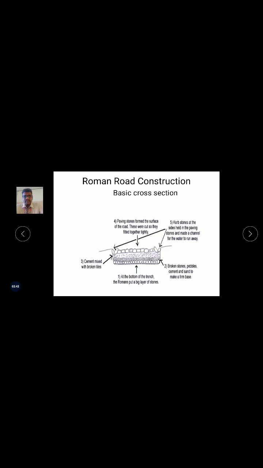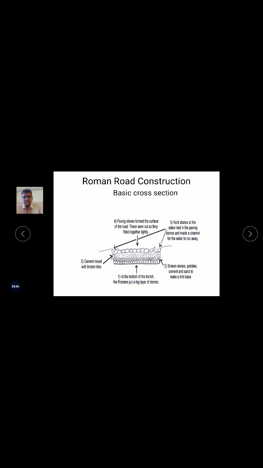At the bottom trench, they dug and put small stones to give the base. This is the base of the road.